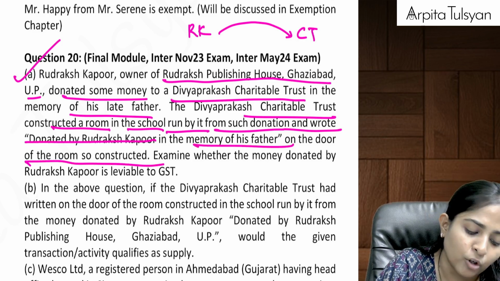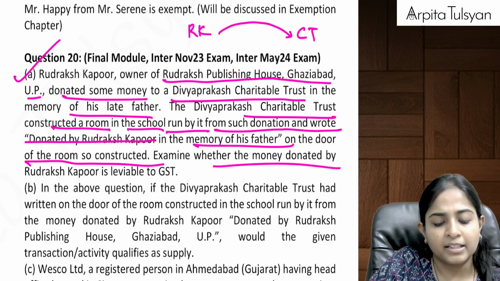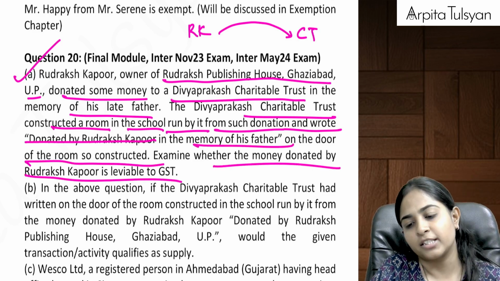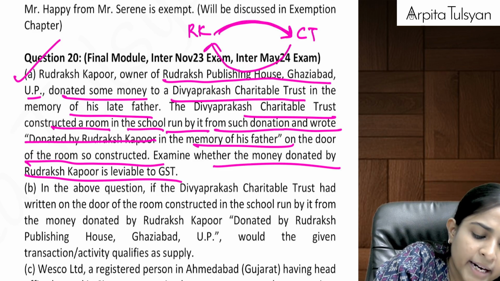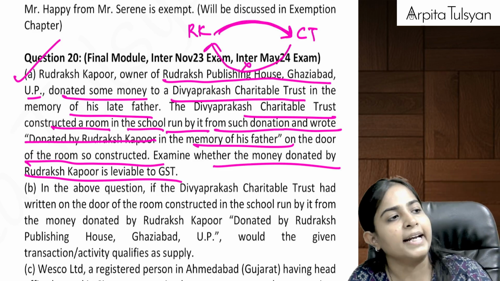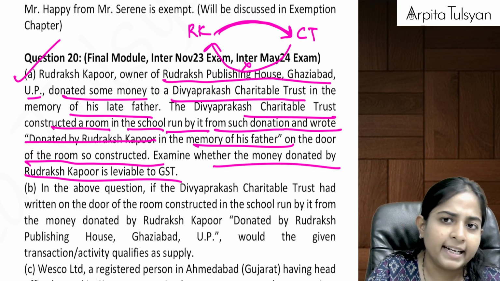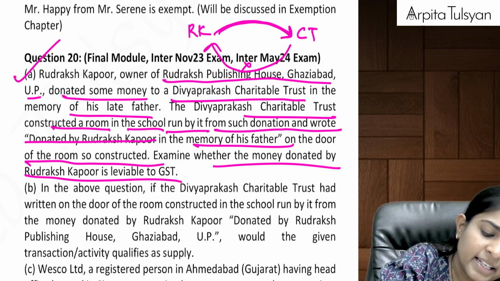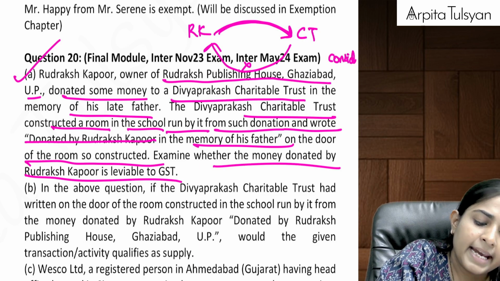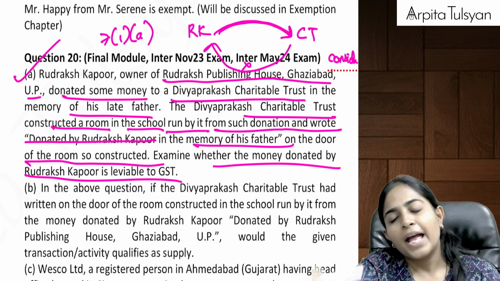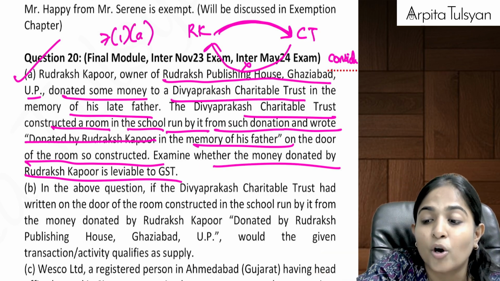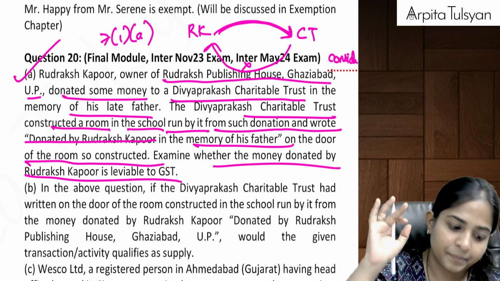Examine whether the money donated is leviable to GST. So RK is donating some amount to the charitable trust, but is he going to get anything in return? He is not getting anything in return. So can we say there is no consideration involved? If there is no consideration involved, then as per Section 7(1)(a), it will not be considered as a supply.